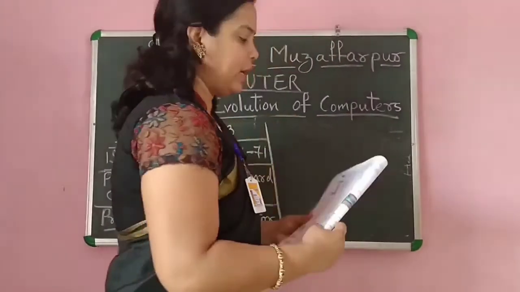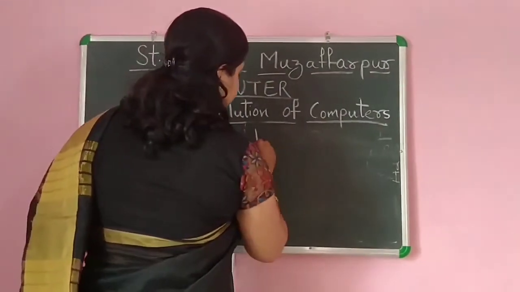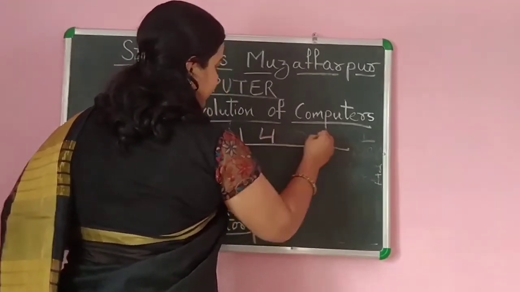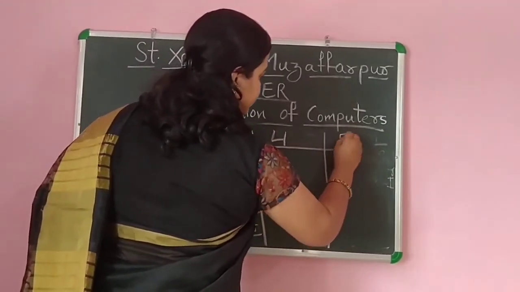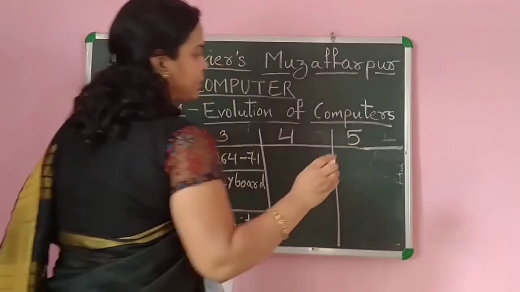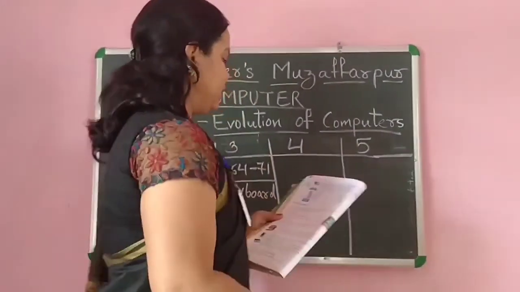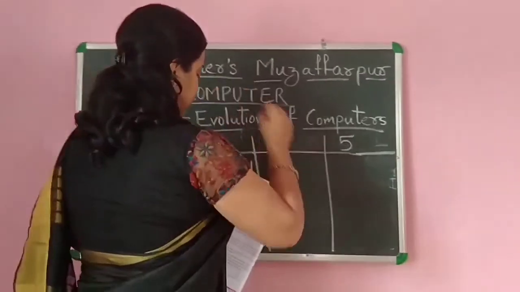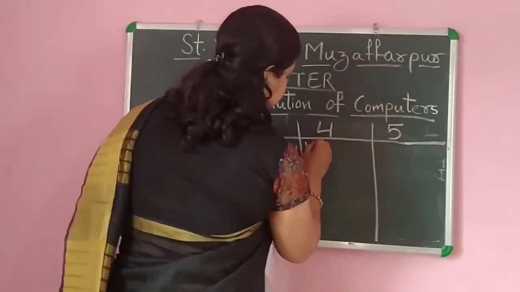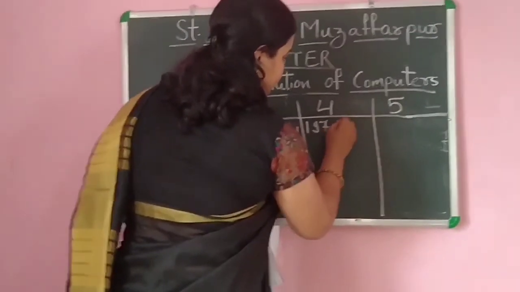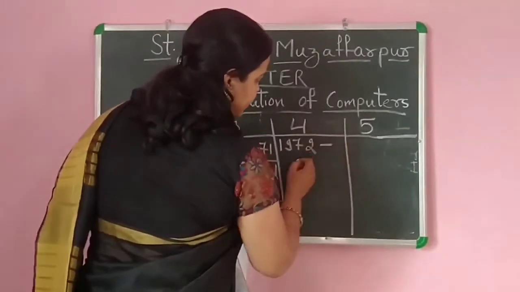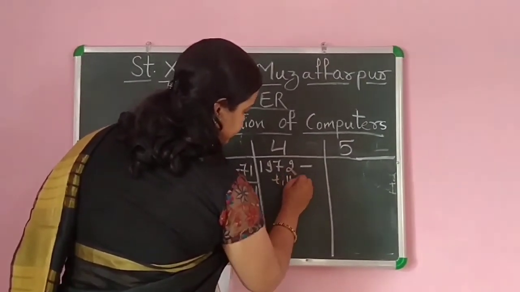Now we will study the fourth generation computer, and after that the fifth generation computer. The fourth generation started from 1972 till present.